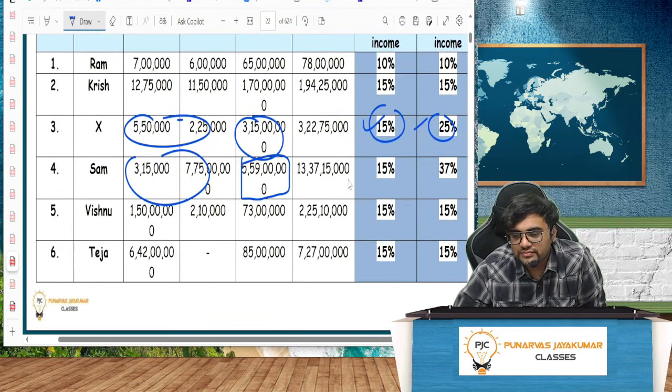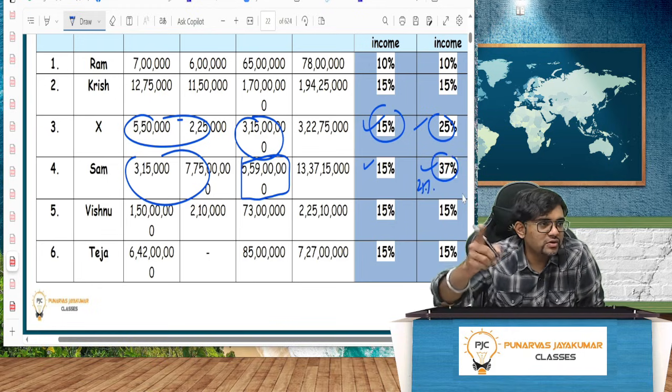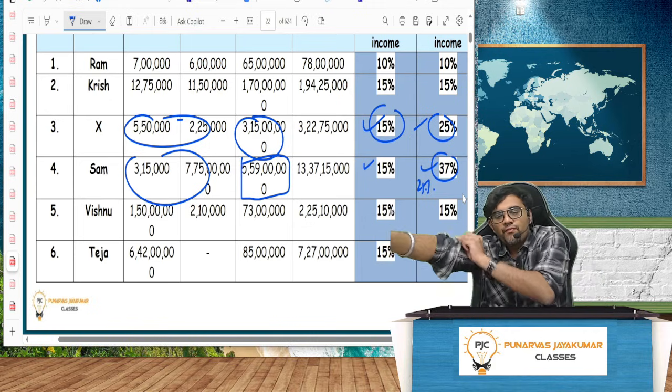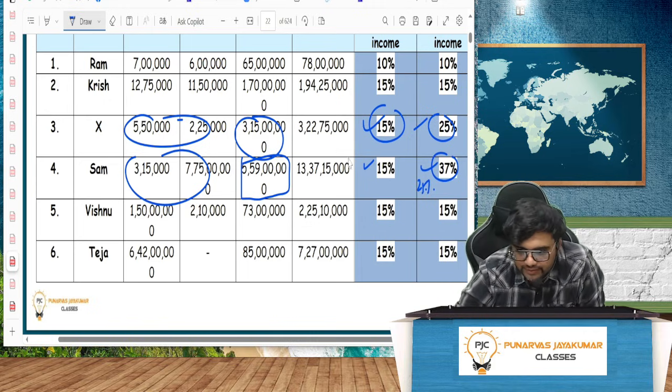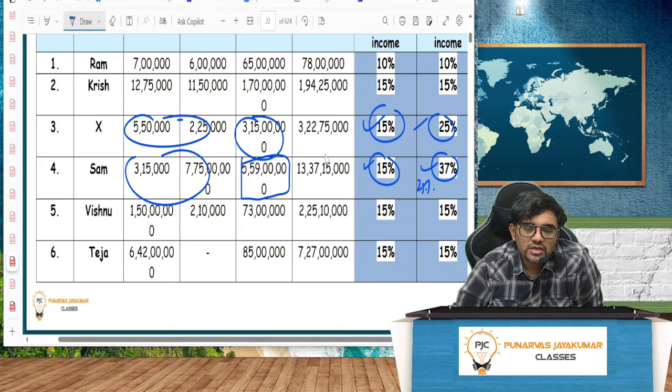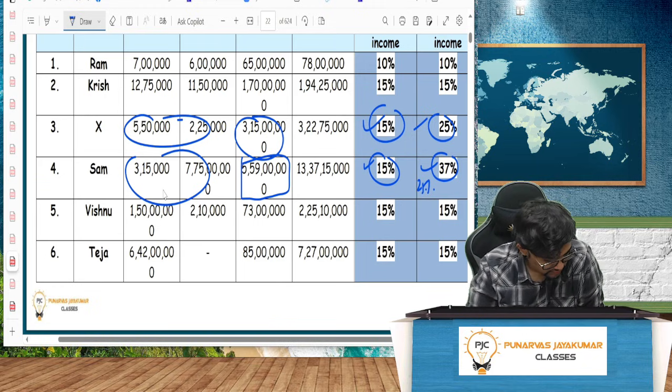This will come under 15%. This is 37%. 37% in the old regime, 25% in the new regime. You can write down 25% in the new regime. And this one, 15. Whatever amount you earn from specified income will not go beyond 15% surcharge. Right?